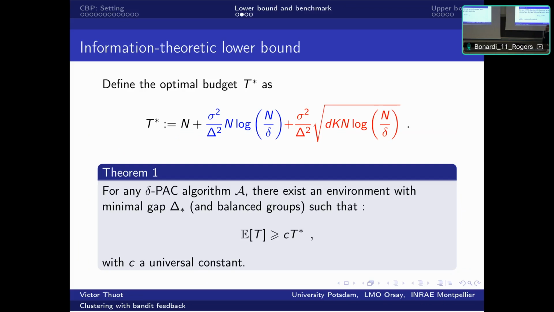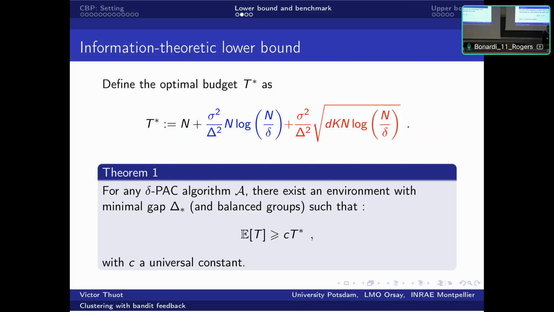So in some sense, this term, scaling with the square root of d, shows that for our problem, we need at least to estimate the centers of the groups to some extent in order to be able to recover the clustering. Even if it's not the true objective, in fact, we could just not care about the centers of the groups, while we still have to estimate them to some extent, and this is the scale at which we have to estimate it.